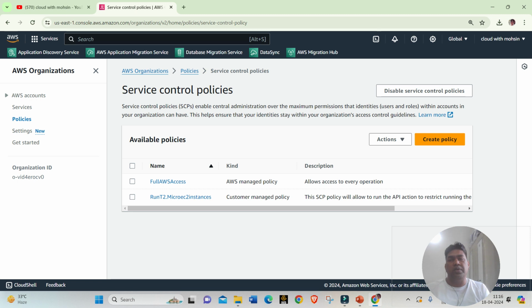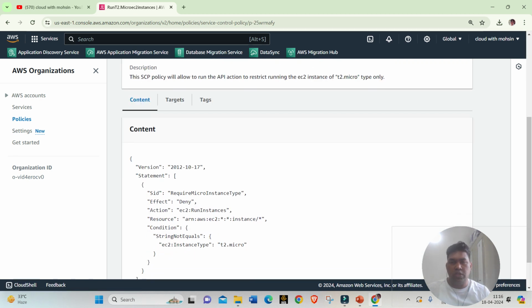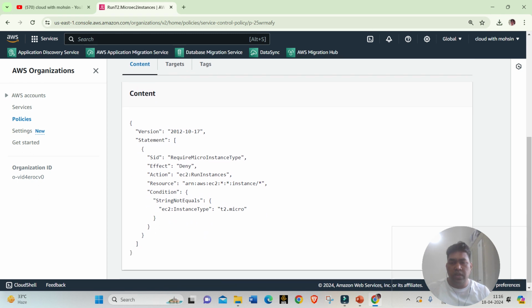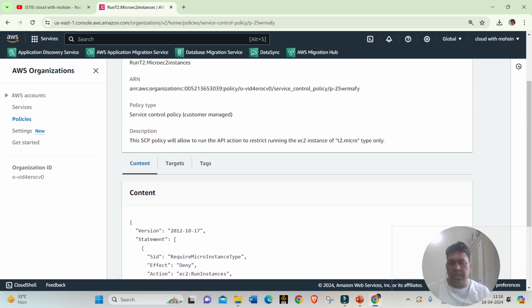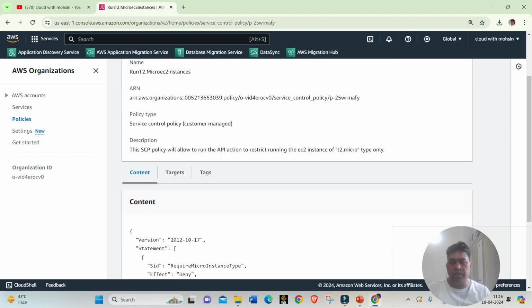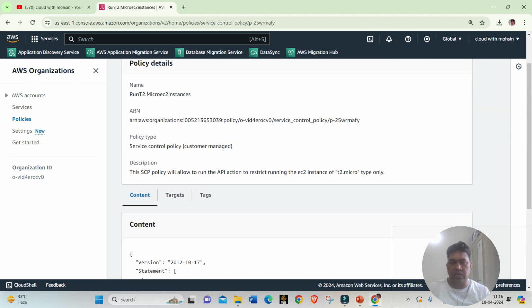Say you have an IAM policy in AWS that allows you to run, let's talk about this only, run T2.micro. What this policy will do is allow you to run EC2 instances of type T2.micro only. If there is anything apart from that, it will be disabled, or you will get an error that it's not allowed.